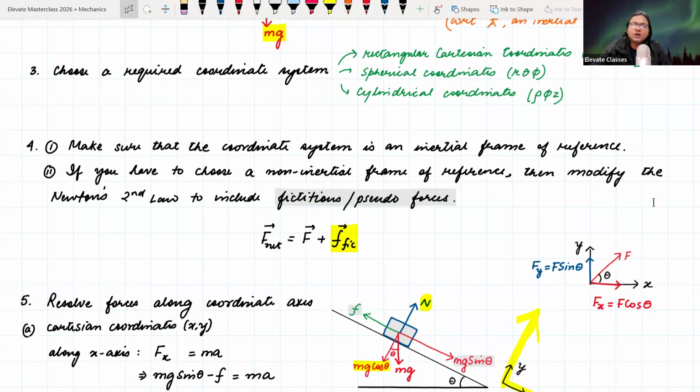ठीक है. So even though from a non-inertial observer's perspective, Newton's second law does not get followed, but अगर हम उसको एक छोटी चीज से modify कर दें, we introduce a force term, even though we know that there is no real force, it is merely an illusion created by the acceleration of the reference frame. But if we merely add a force term, then it suddenly makes sense, and then we can follow everything else in an appropriate manner, keeping in mind that the moment I add the force term, everything will make sense from the perspective of how we have been doing problems.